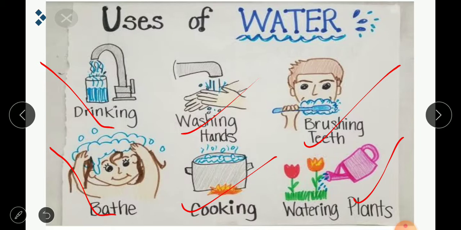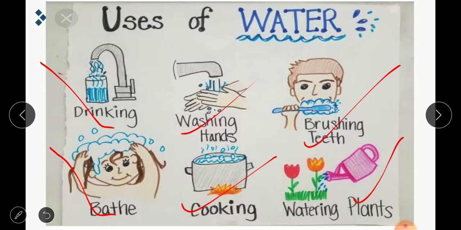Children, do you remember when you were there at school offline, we used to have water bells, daily 3 water bells or 4 water bells we used to have. I think 4 water bells we used to have. And at that time you had to take your water bottle and drink the water. Do you remember, children? Yes.